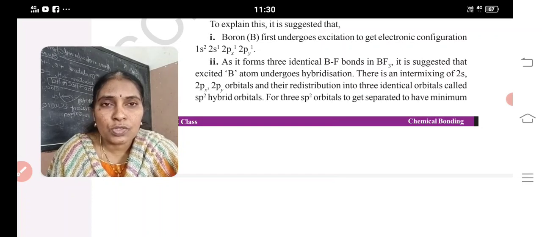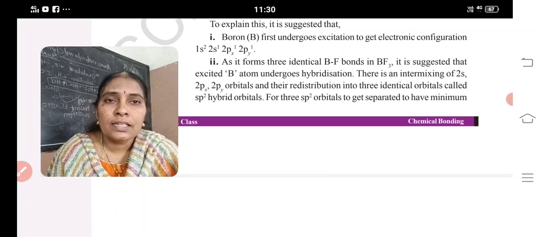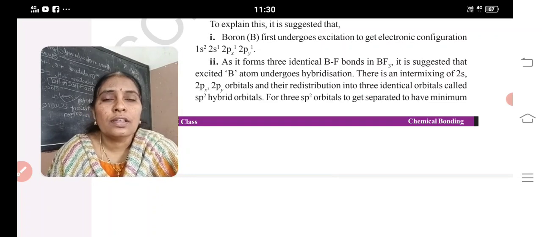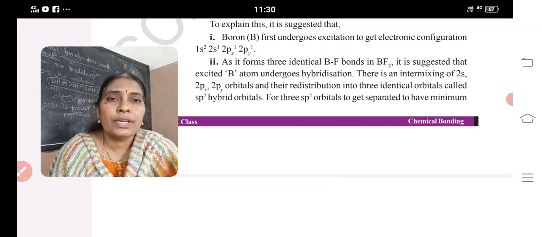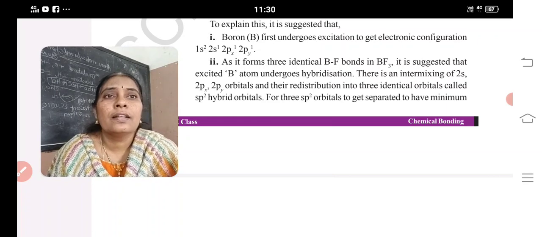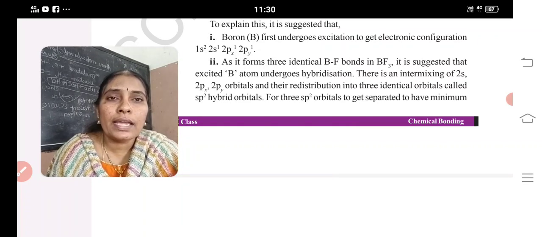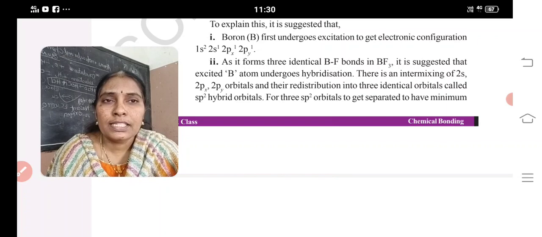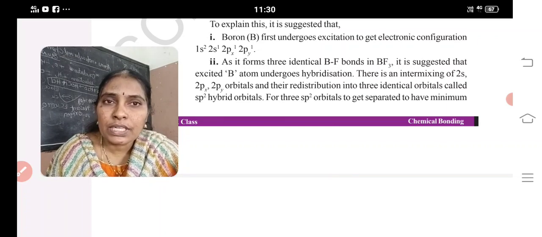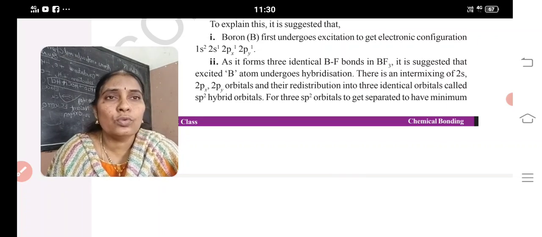What is meant by hybridization? Intermixing of orbitals having almost the same energy and redistribution into an equal number of orbitals with equal energy and shape. This phenomenon is known as hybridization, and the orbitals which are involved in hybridization are said to be hybrid orbitals. In the case of boron, one s orbital and two p orbitals are involved. That's why it is said to be sp2 hybrid orbitals, meaning one s orbital and two p orbitals.